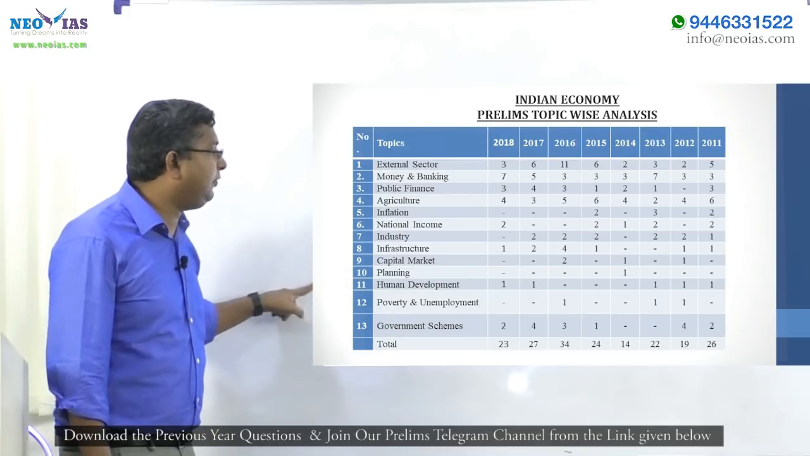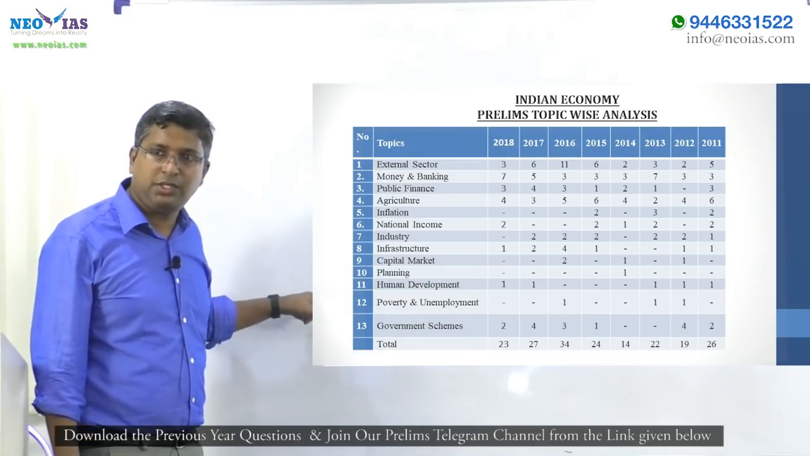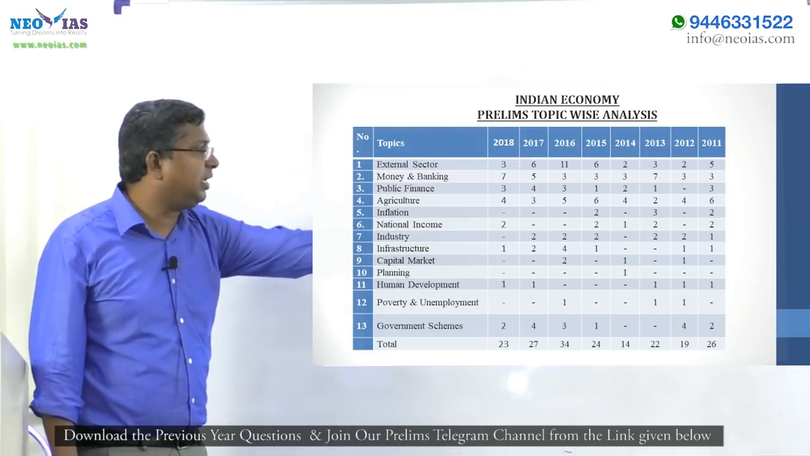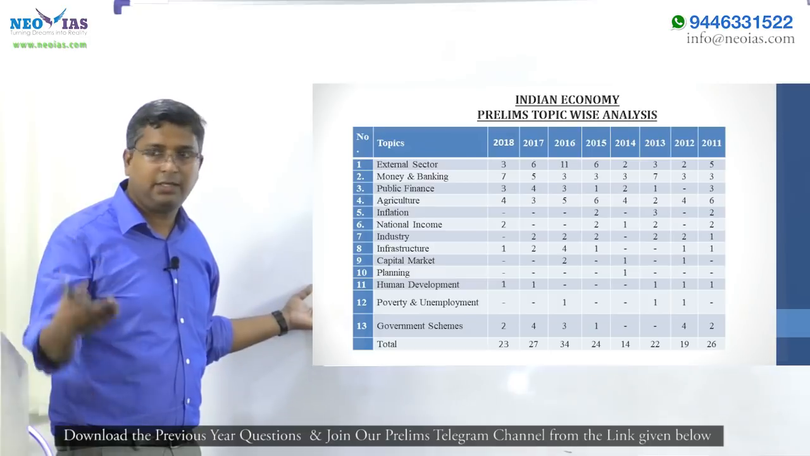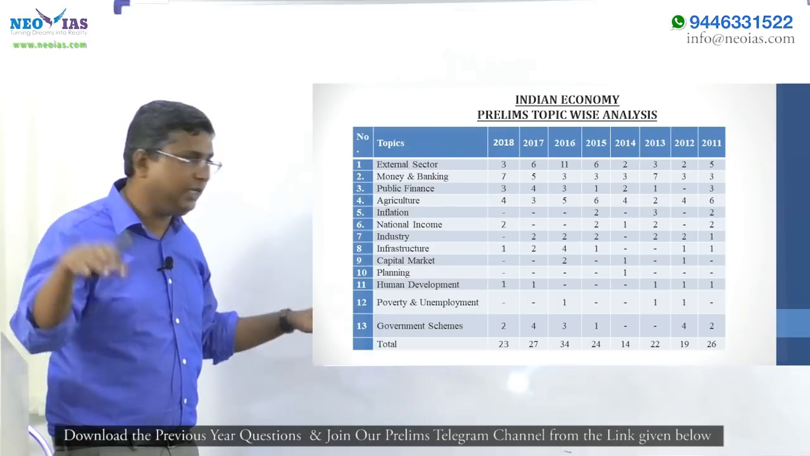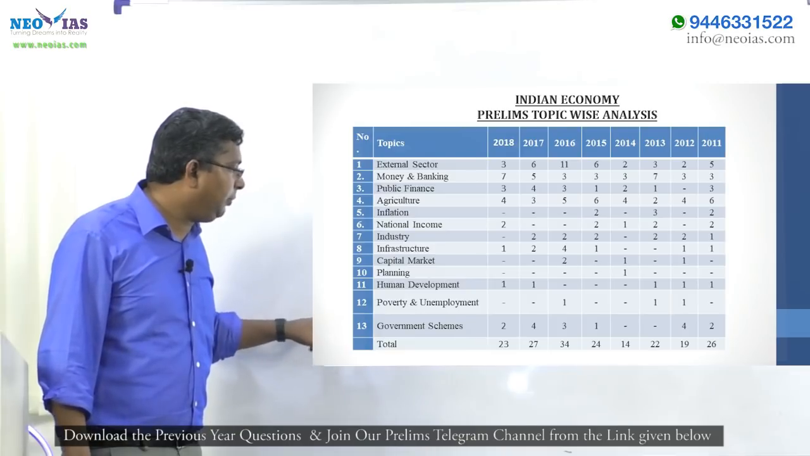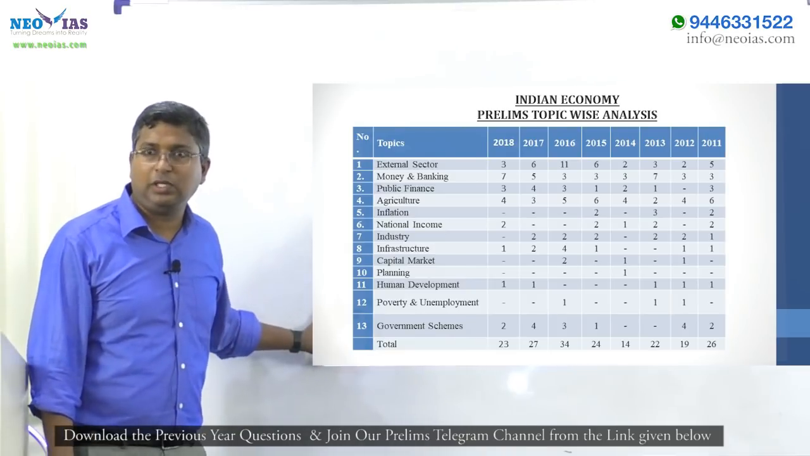Planning, now it is irrelevant. Now there is no planning in India. Planning Commission is abolished. So if you see in the planning section, only 1 question was asked, in 2014. Now this new government abolished Planning Commission, so planning is now not there. Human development, poverty and unemployment, government schemes. So 12 topics in Indian economy.